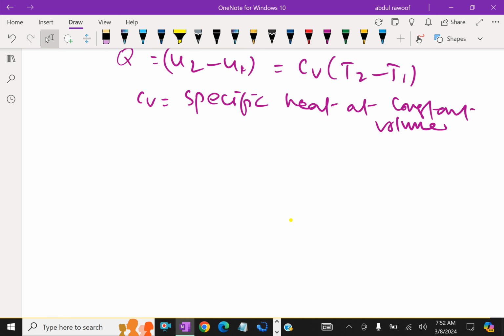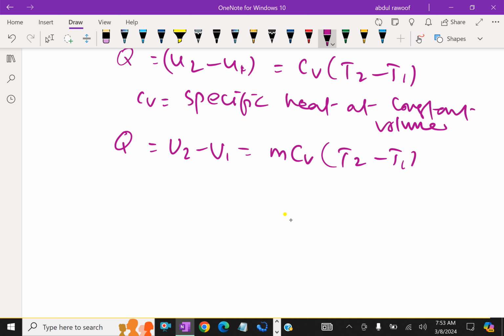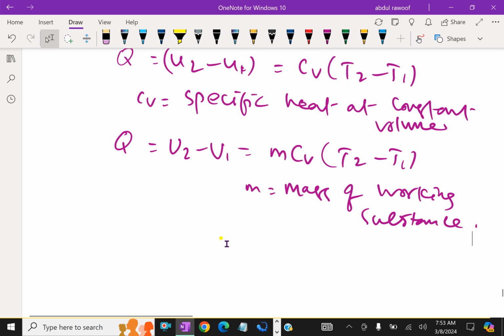Then from that we can write Q equal to U2 minus U1, which is equal to m Cv (T2 minus T1), where m is the mass of the working substance.